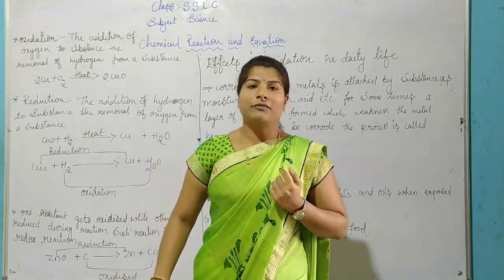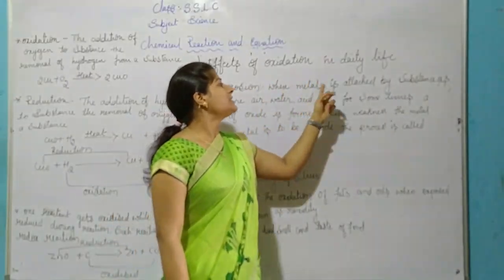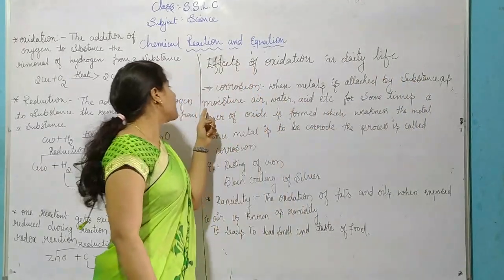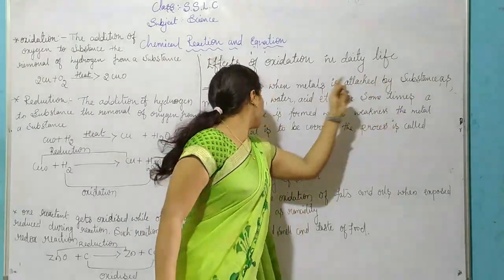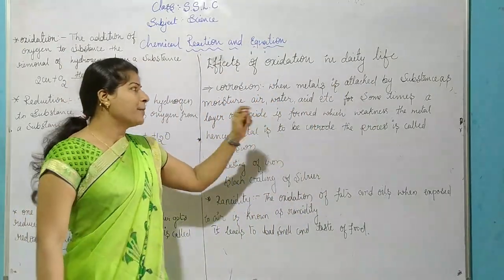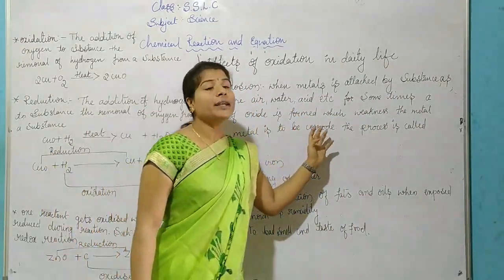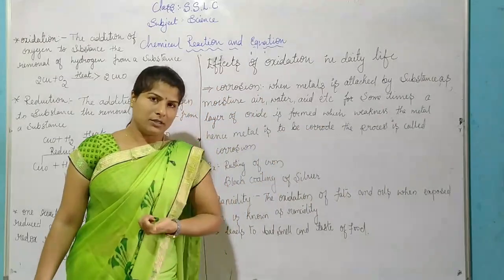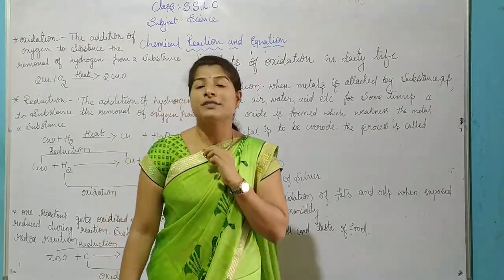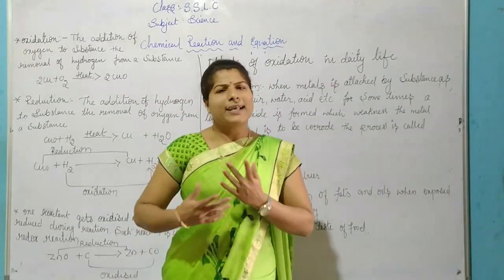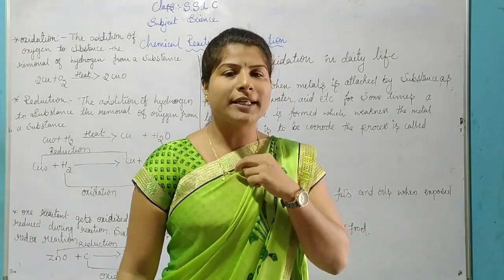That process we call corrosion. One more time I am repeating the definition. When metal is attacked by substances like moisture, air, water, acid, etc., for some time, a layer of oxide is formed which weakens the metal. This process we call corrosion. Examples: rusting of iron and black coating of silver. The common example we know already is the rusting of iron, and another example is the black coating of silver.